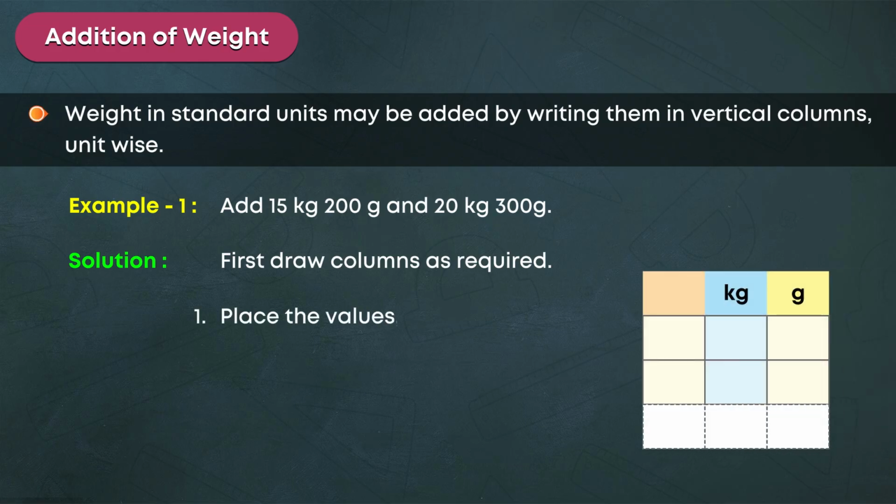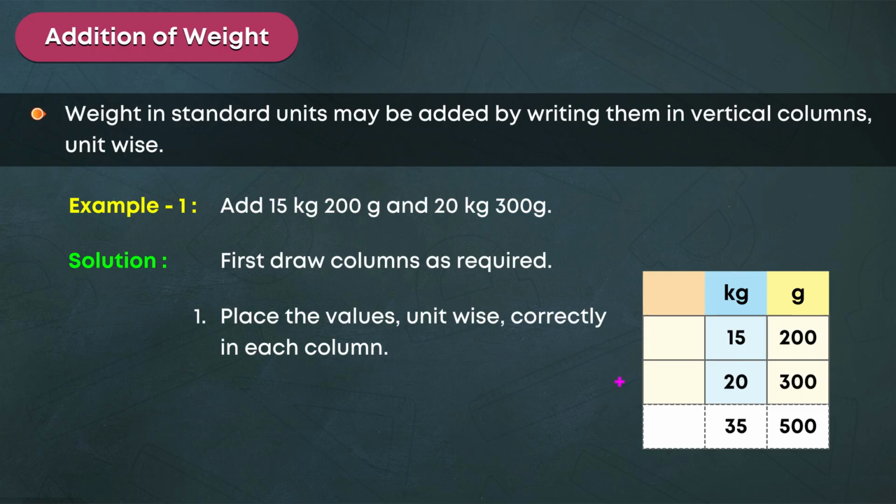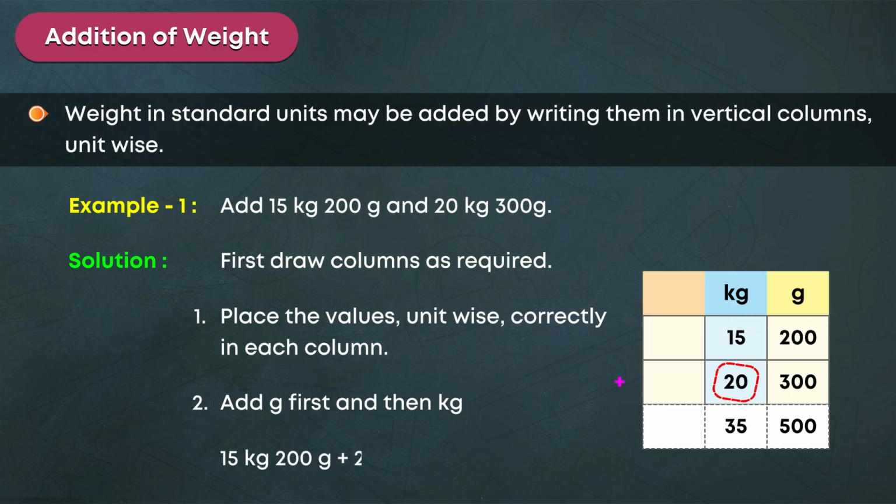Place the values, unit-wise, correctly in each column. 2. Add g first and then kg. 15 kilograms, 200 g, plus 20 kilograms, 300 g, is equal to 35 kilograms, 500 g.